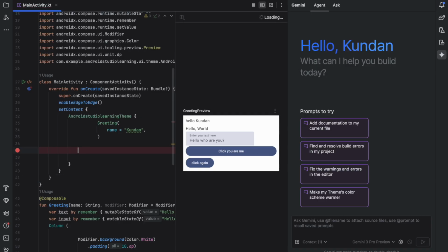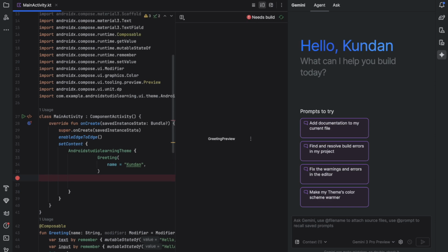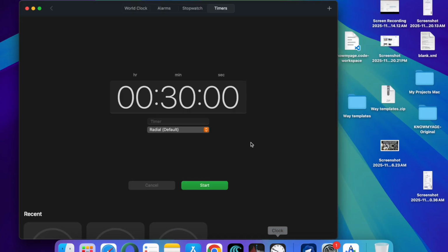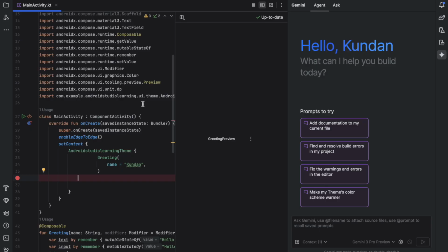Okay, so as you can see there's no major problem we are having. Okay, and we're going to save this one, and we're going to restart again. One more thing, I want to put on the alarm because I don't want to spend too much time here, so I will just make it 25 minutes because I have to go somewhere, and my goal is to spend just 30 minutes. Last time I spent 1 hour, but today it's 30 minutes.